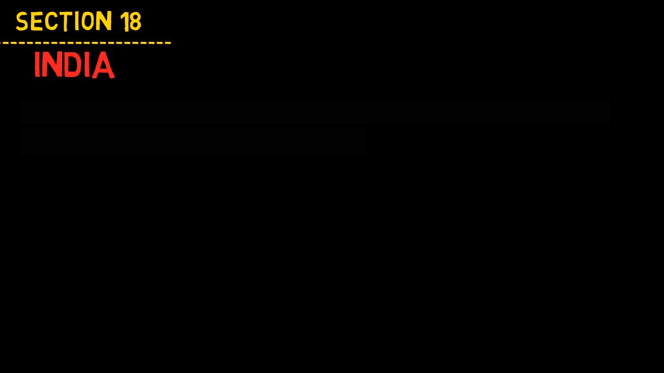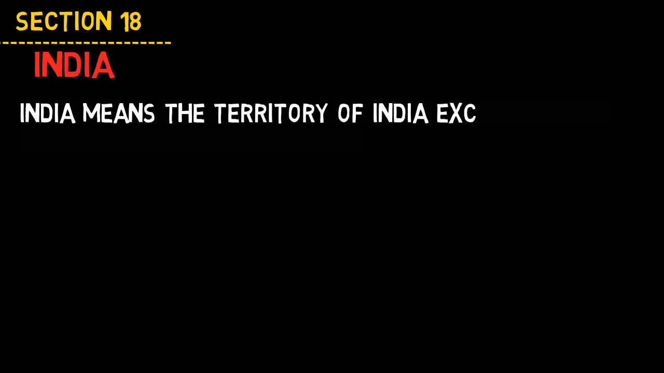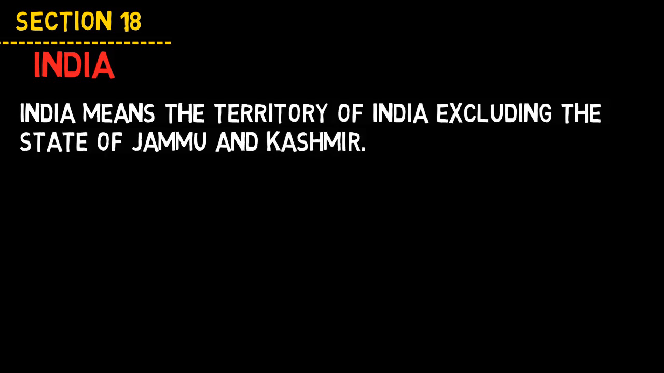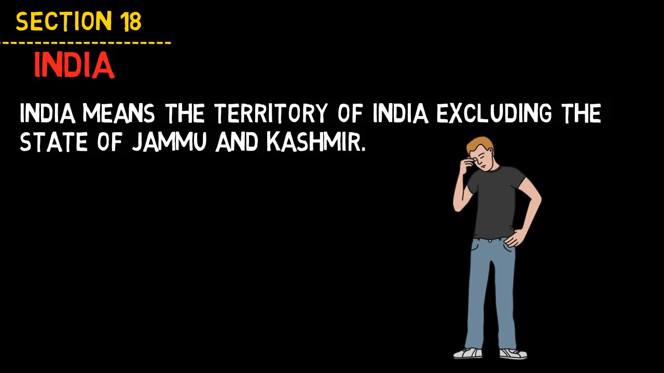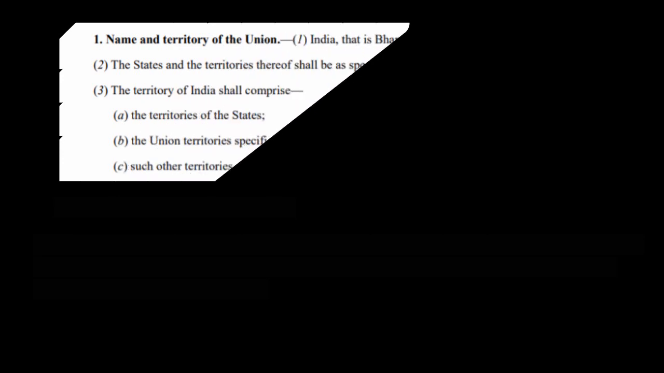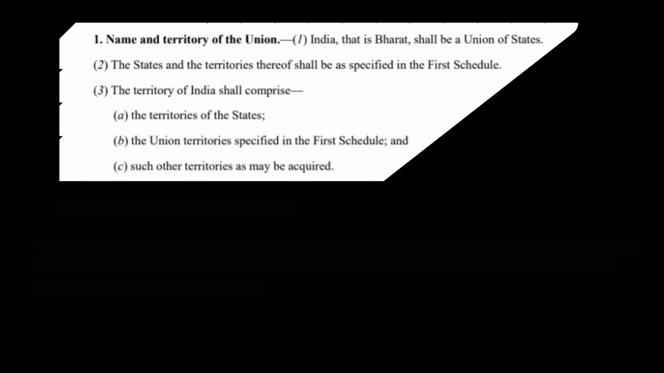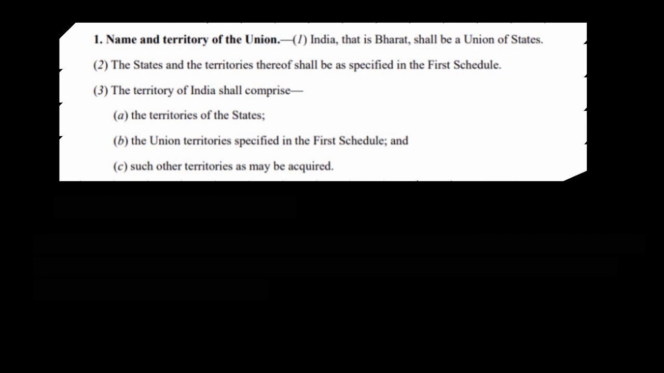This is very important. According to section 18, India means the territory of India excluding the state of Jammu and Kashmir. Now you must be thinking that Jammu and Kashmir is part of India according to Article 1 of the Indian Constitution. Article 1 says, India, that is Bharat, shall be a union of states. The states and the territories thereof shall be as specified in the first schedule. And the first schedule of the Constitution mentions Jammu and Kashmir as part of India.